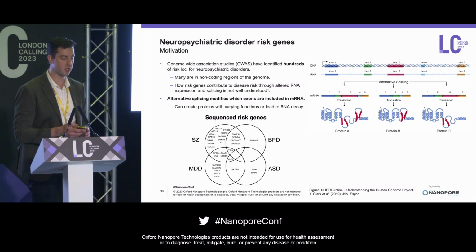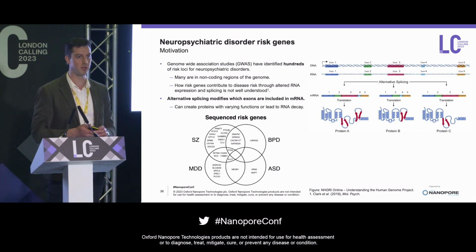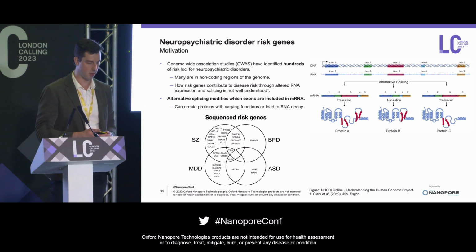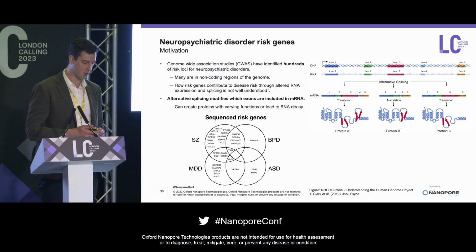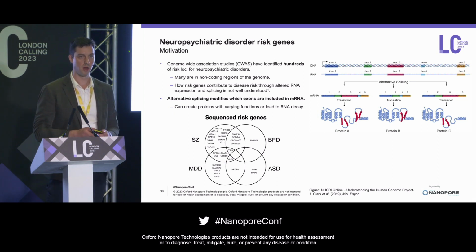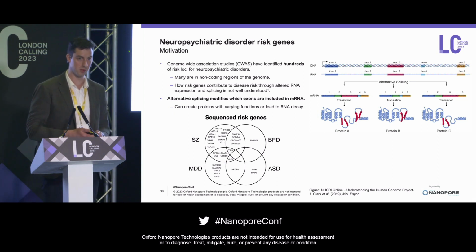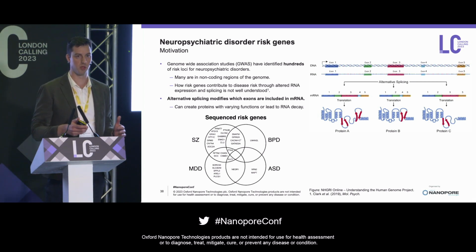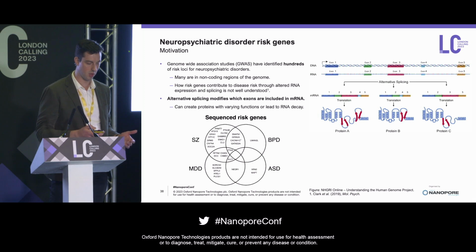Previous research in our lab in the CACNA1C risk gene for schizophrenia has identified hundreds of isoforms that were previously unknown. So we've decided to go ahead and sequence a further 31 risk genes, which you can see in the bottom left-hand side of the screen there, for schizophrenia, bipolar disorder, major depressive disorder, and autism spectrum disorder. And that Venn diagram is showing the degree of overlap for some of those genes and their risk for those disorders.